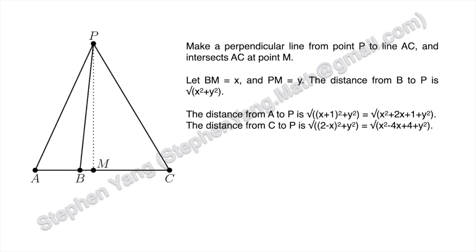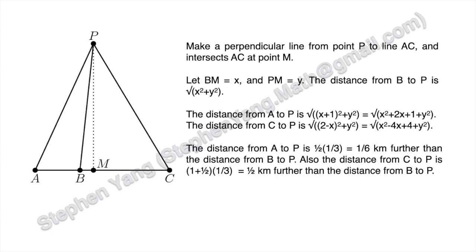And the distance from A to P would be the square root of (X plus 1) squared plus Y squared, which equals the square root of X squared plus 2X plus 1 plus Y squared. And the distance from C to P would be the square root of (2 minus X) squared plus Y squared, and that equals the square root of X squared minus 4X plus 4 plus Y squared.